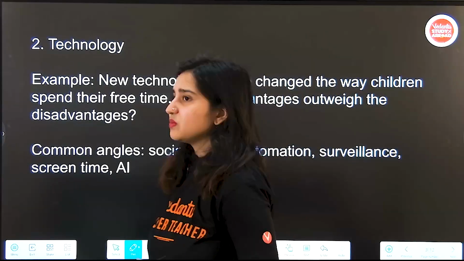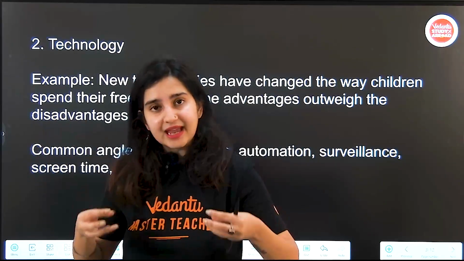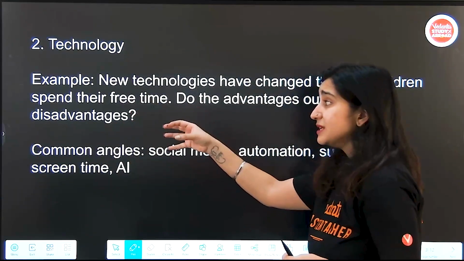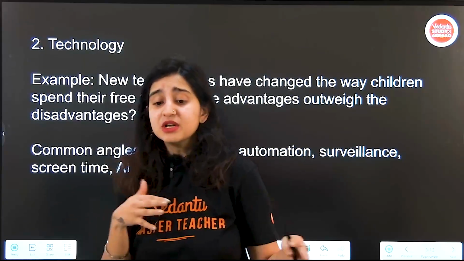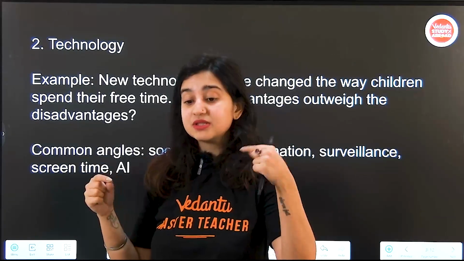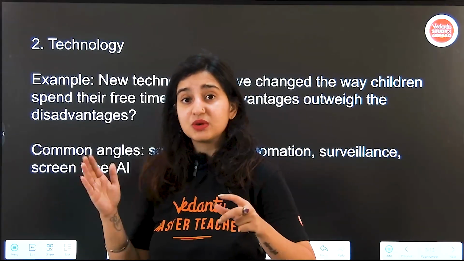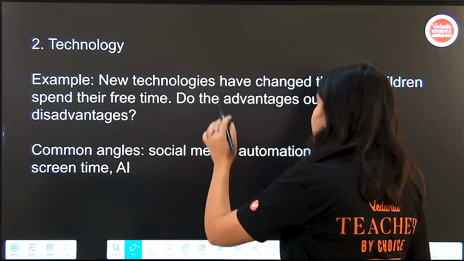Now, this is a clear question where you are talking about advantages versus disadvantages and then again taking a stance. So it doesn't explicitly ask you to give your opinion. It doesn't say what is your opinion on the matter, but the very fact that it's asking you, do the advantages outweigh the disadvantages? You can either say yes or no. So you have to pick a side, okay? What will you do here?